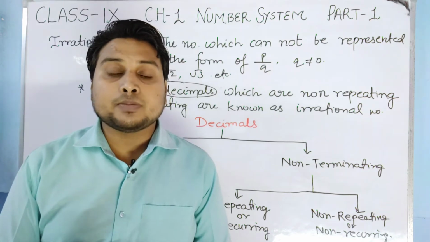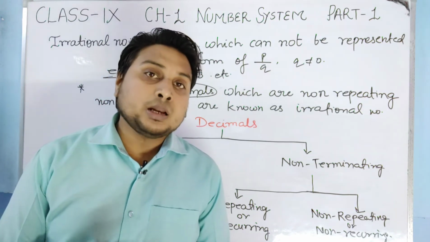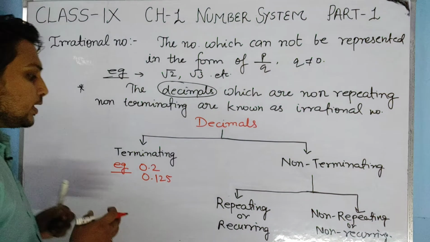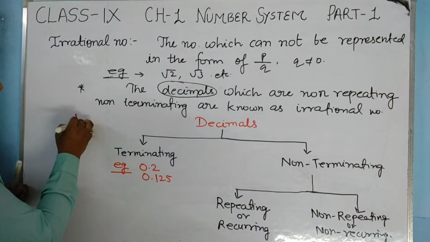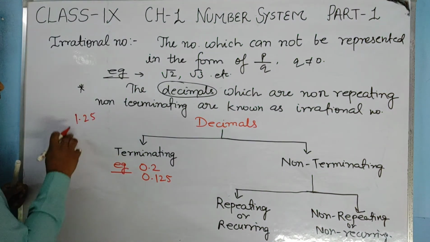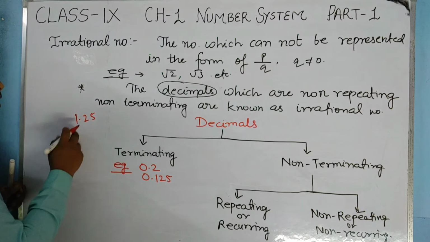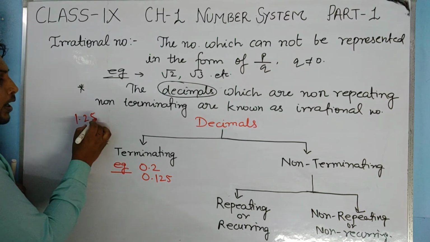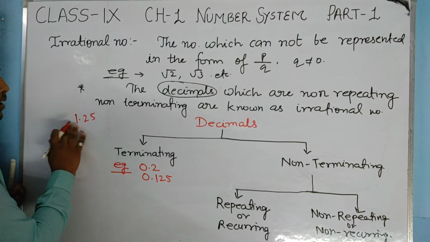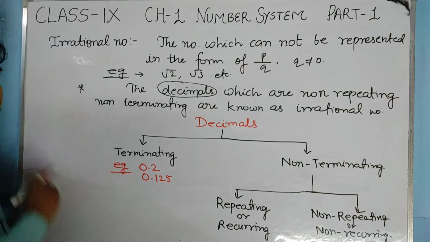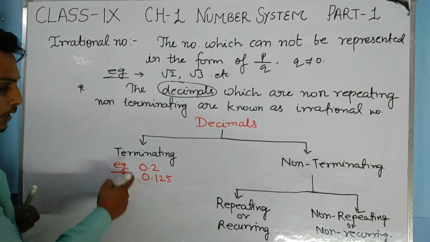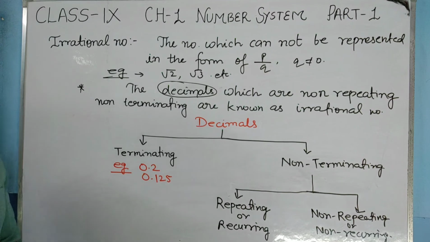That type of decimal is known as a terminating decimal. So these are the examples of terminating decimals.